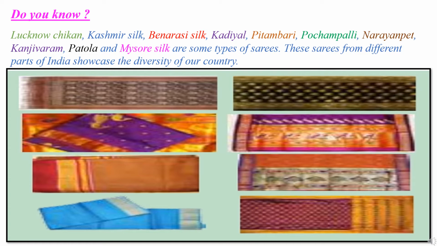These saris from different parts of India showcase the diversity of our country. So students, these are the types of textures of the saris. So you can find that there is diversity in our country.